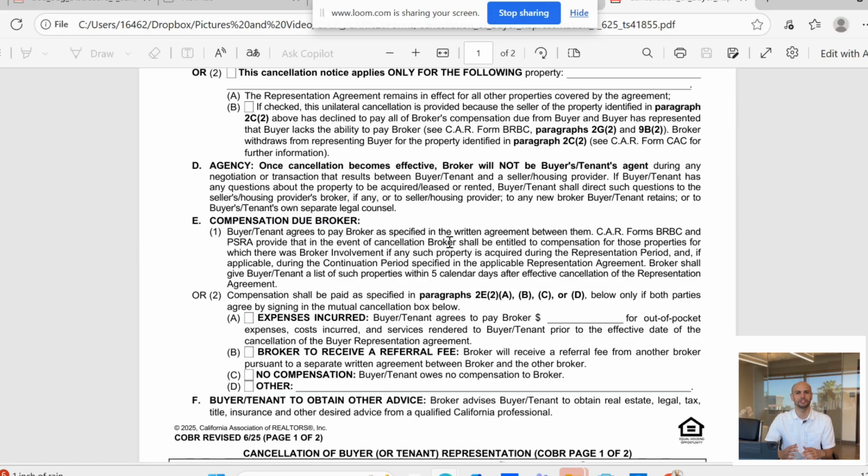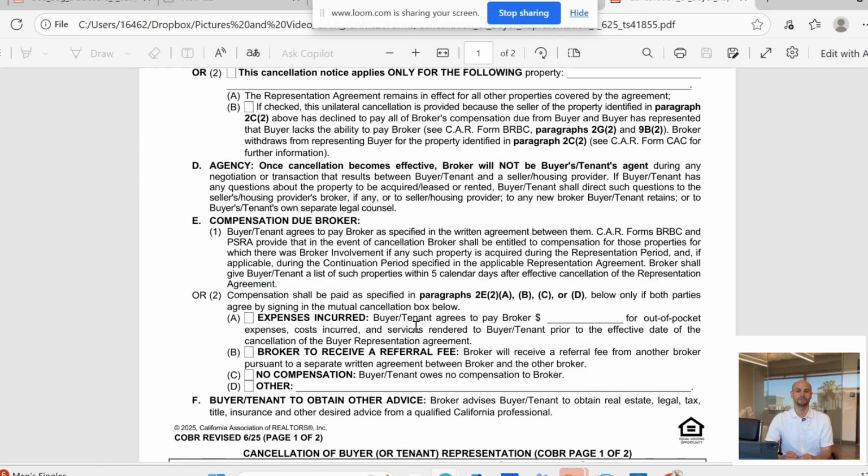Now paragraph 2E, compensation due to broker. This part explains how compensation, commission, or fees might still apply after the relationship ends. There are 2 ways it can work. Number 1, the buyer pays the broker as outlined in the original representation agreement, right? You've got to pay that money. Typically, for any property where the broker was involved during this agreement, the broker must give the buyer a list of properties within 5 days of the cancellation becoming effective. Right? You can't come like 2 weeks later. No, you have to get it right away, as soon as you guys cancel.